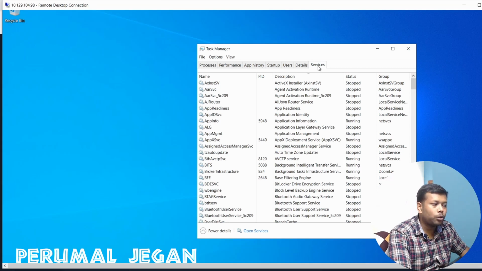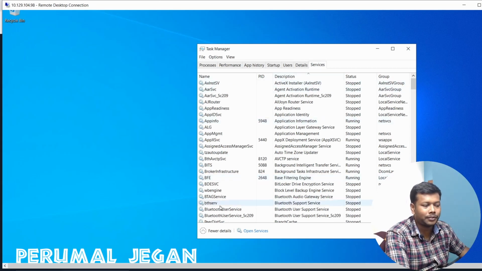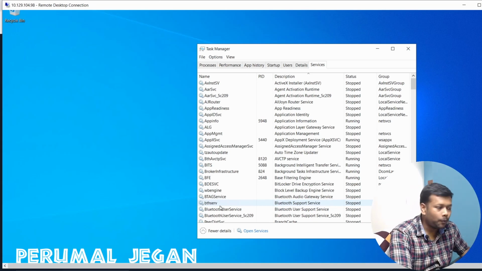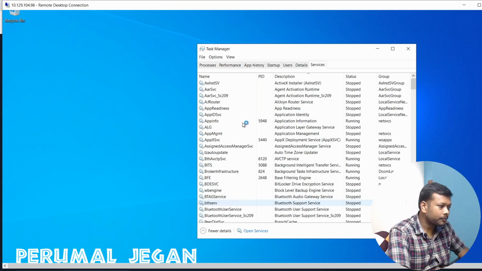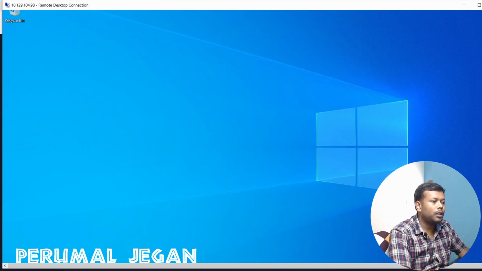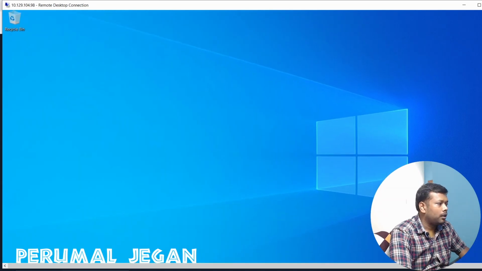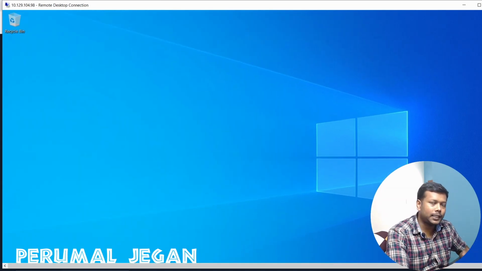And when I go to the services tab, I'll be able to see the same set of services here also. I can also see it in the service control manager. I can also see it here. So this is what the service and process is in a Windows machine.